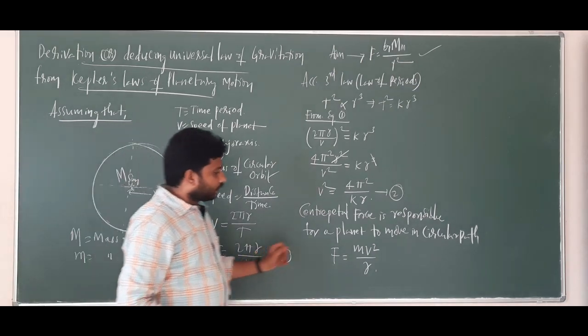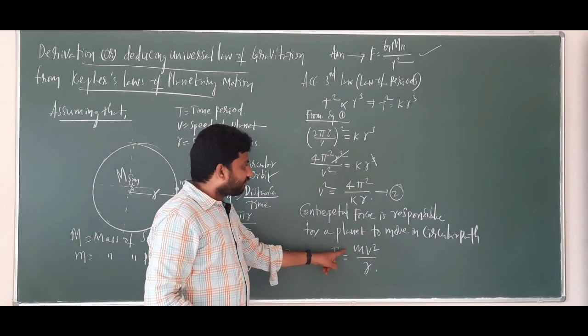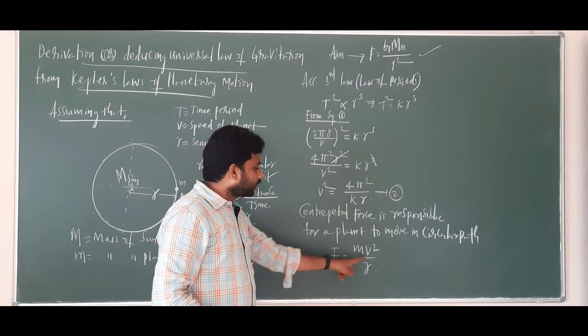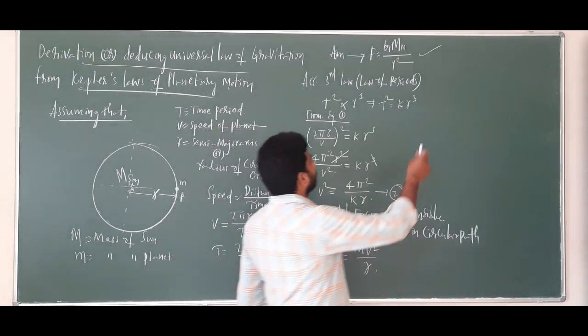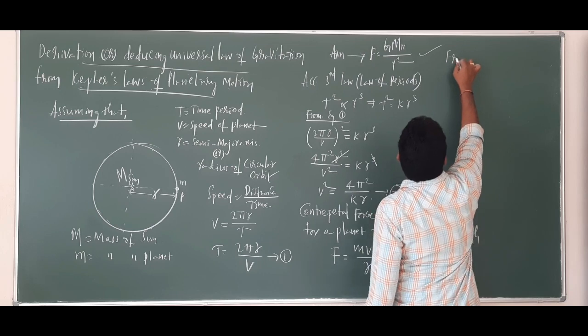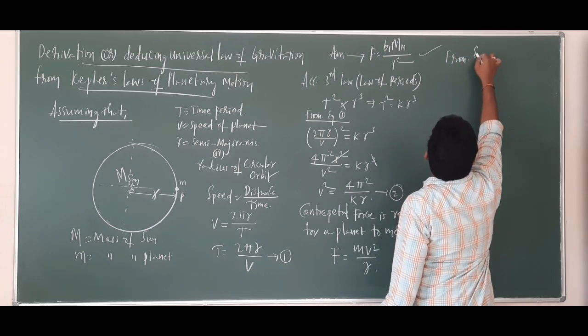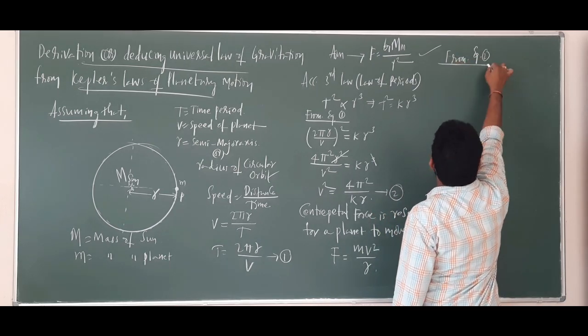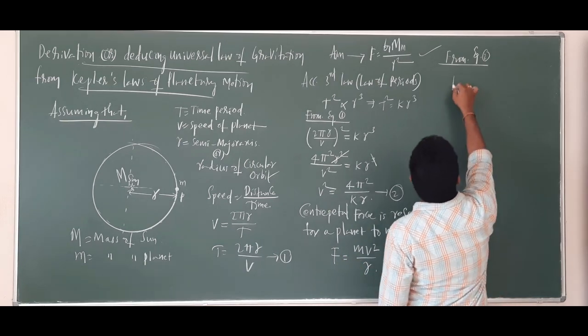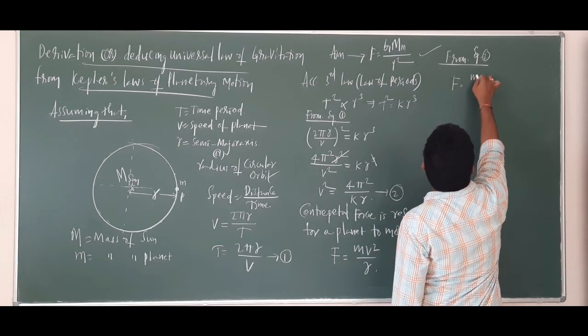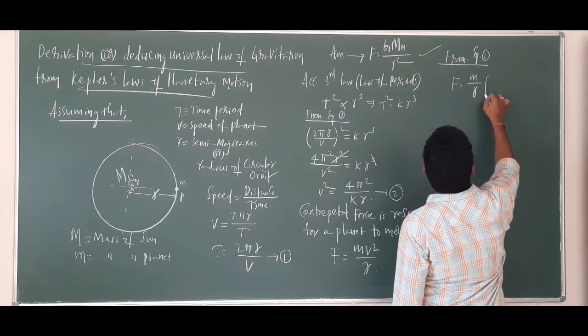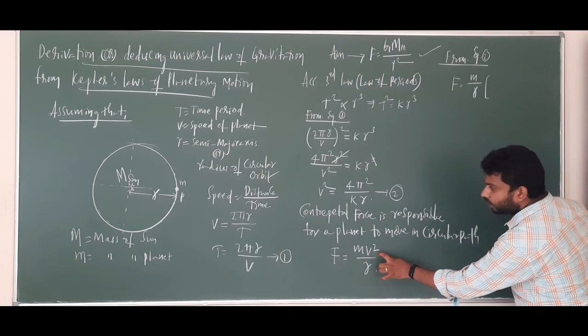Okay. Now, from equation 2, you can substitute v square here. From equation number 2, what can you write? F is equal to m by r into v square. What is v square?